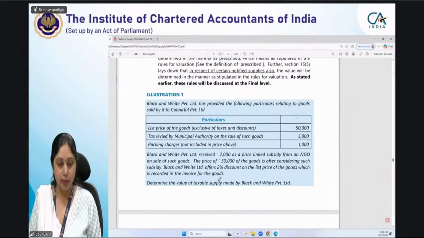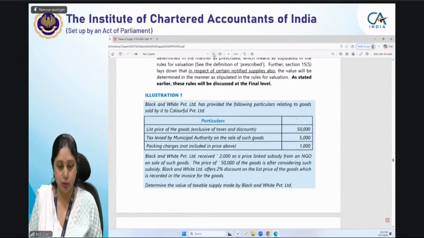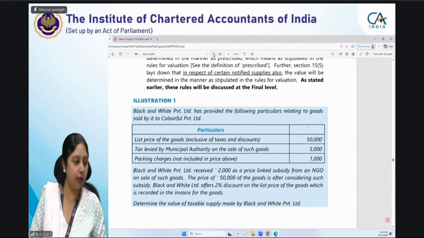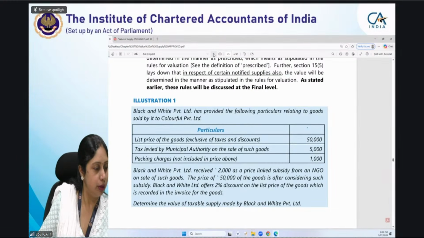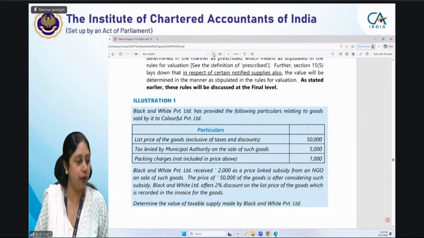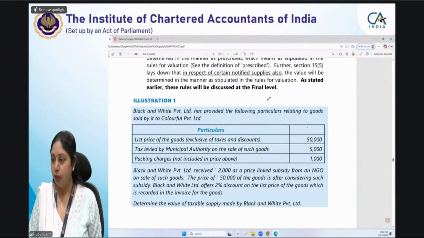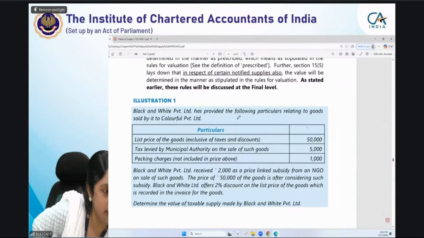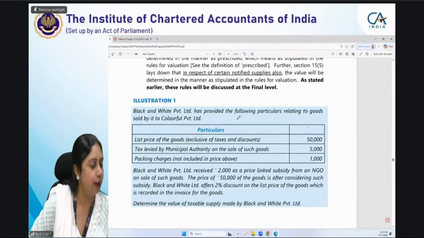So please tell me whether it is visible to you. Nilesh is saying the sound is not clear. Any problem in the sound? No, ma'am, it's clear. Okay, just tell me if the screen is visible. Okay, everybody is telling clear. So let's start the illustration. Before that, Nilesh had asked me some query. Let me just quickly answer that query.